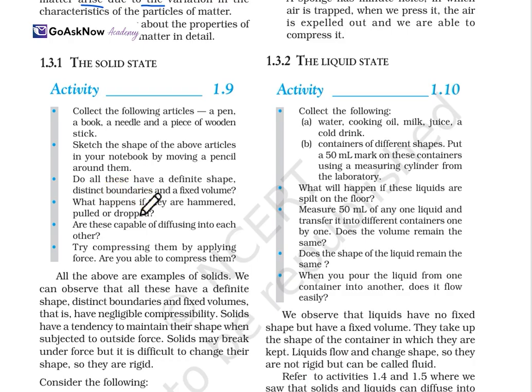Now, what happens if they are hammered or pulled or dropped? Are these particles capable of diffusing into each other? Try compressing them by applying force. Are you able to compress them? You can do these activities with these heavy objects or solid objects. So all are examples of a solid. We can observe that these have a definite shape, distinct boundaries, and a fixed volume.